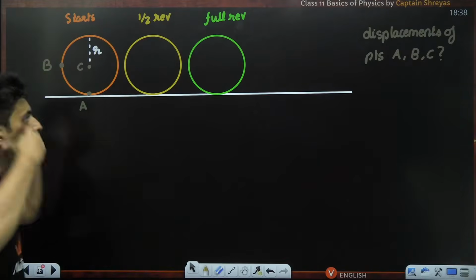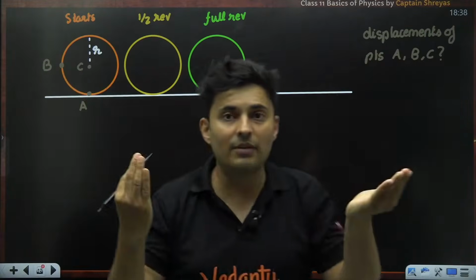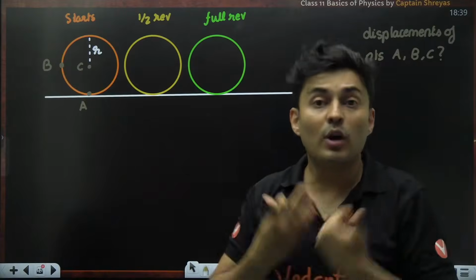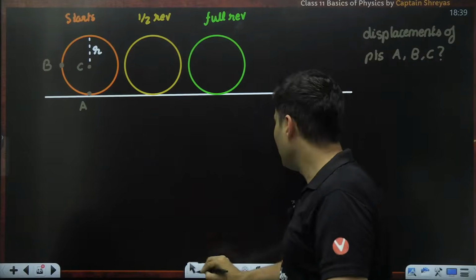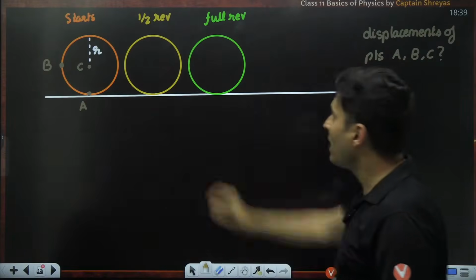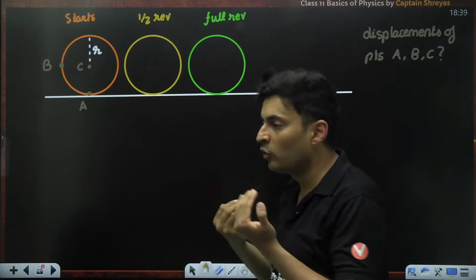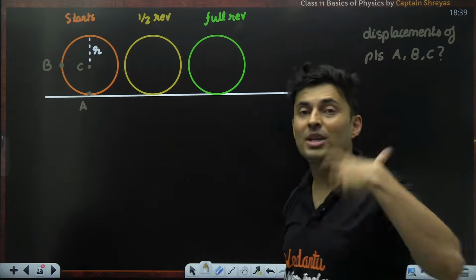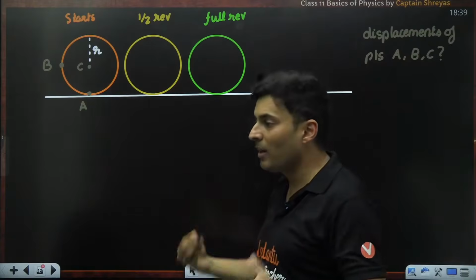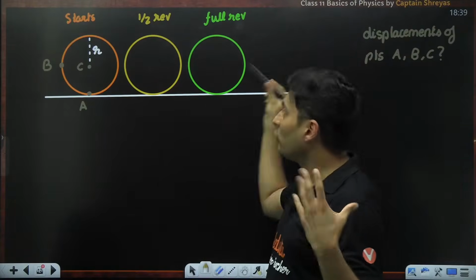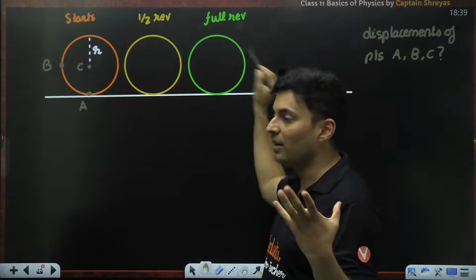Okay, so think carefully. For half a revolution, how much displacement? For one full revolution, what is the displacement? Okay, so you need to tell all those things. For half a revolution, how much will A move by? For full revolution, how much will A move by? For half revolution, how much will C go by? How much will it go for full revolution? Same thing for B, for half and for full.